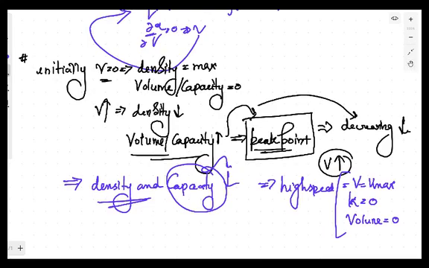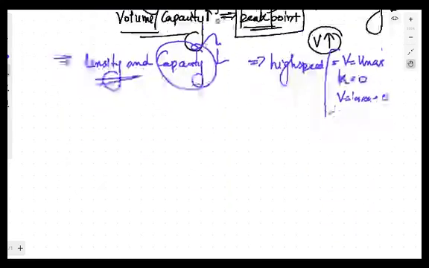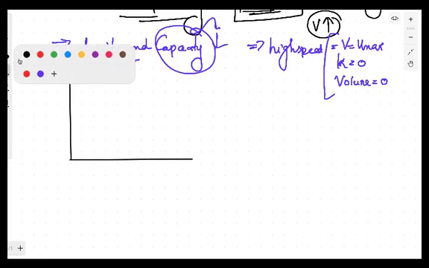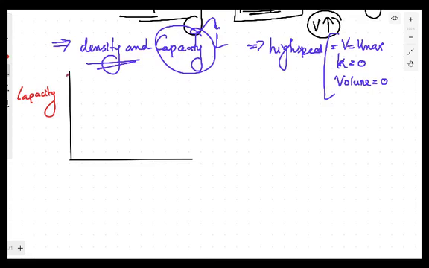This type of relationship can be studied with the help of a parabolic curve, which says that if you want to draw the curve, let's say in this particular region, this is capacity, and this is, let's say, density. Now, when the density is maximum, let's say यहाँ पे density is kj, the capacity is 0. Also, we know that when the density is 0, the capacity is 0. It means the capacity is 0 at two positions.